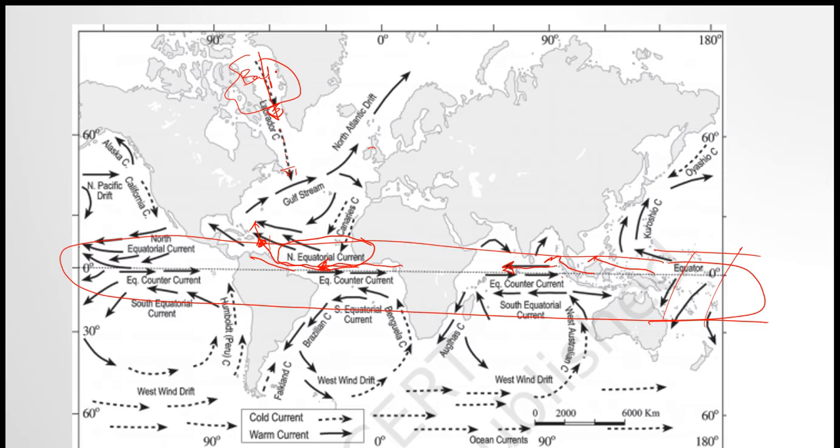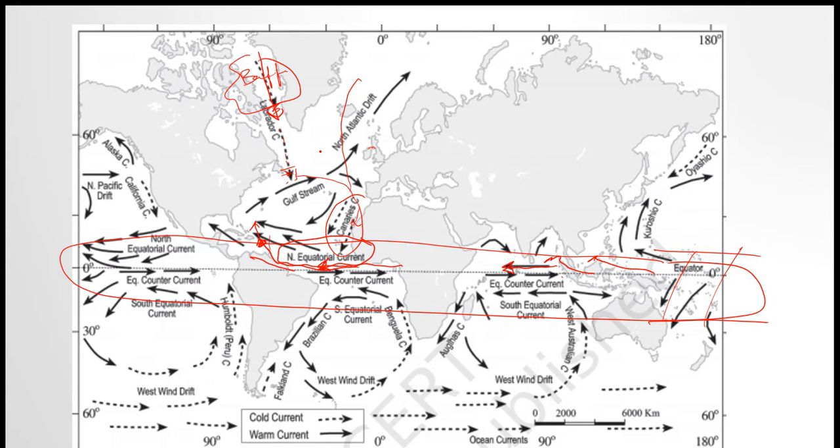Next, the Labrador current. From which part is this? From Baffin Sea, Baffin Bay, it comes. There is another one, that is Canaries. Even this is a part which comes from the pole. This is the simple thing you have to remember. See, there is a trick.